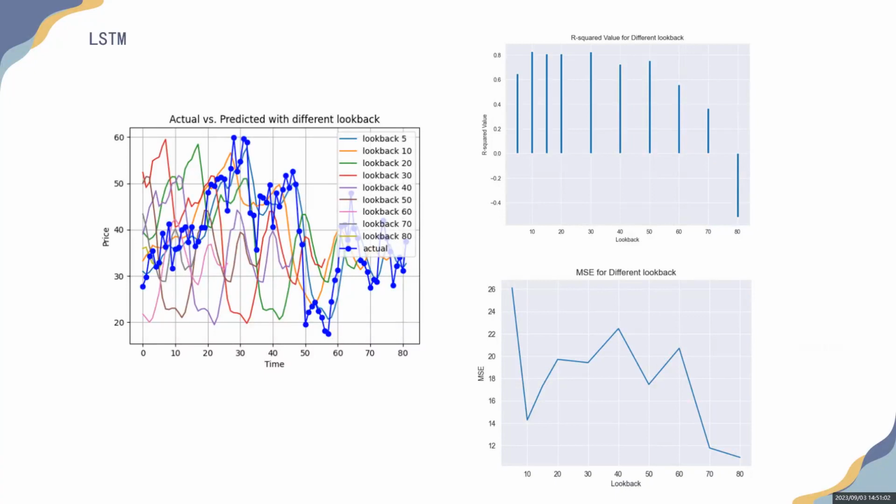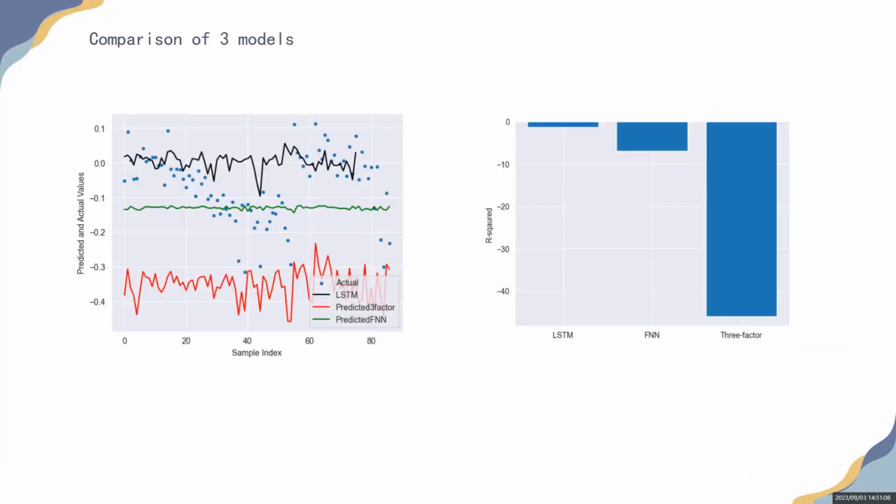After choosing the proper hyperparameters, I used the LSTM to make the prediction for 20 stocks and get the return for the portfolio. From the picture, we can see that the prediction made by the LSTM is the closest to the actual value. However, the R-squared is still negative. I think maybe the hyperparameters of the LSTM are only suitable for one stock. Maybe I need to set different hyperparameters for the other 19 stocks.